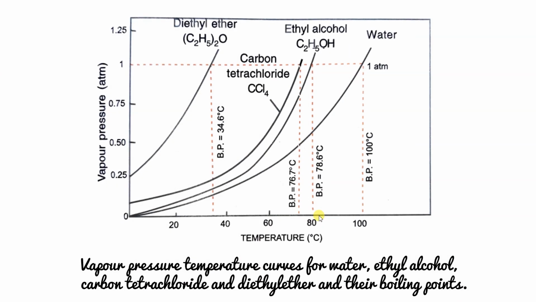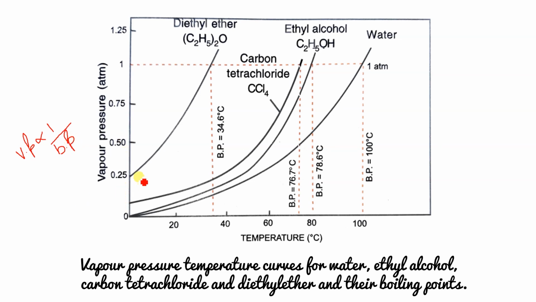Now this is the vapor pressure temperature curve for water, ethyl alcohol, carbon tetrachloride, and diethyl ether, and their boiling points. Here is the vapor pressure, and this is the boiling point temperature. Vapor pressure is inversely proportional to boiling point. The substance which has a high boiling point will have low vapor pressure. Yes, this is the relation.